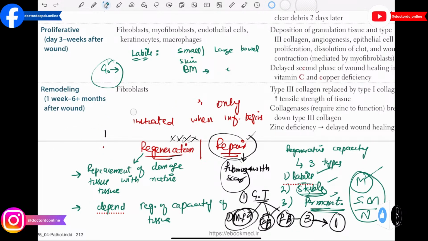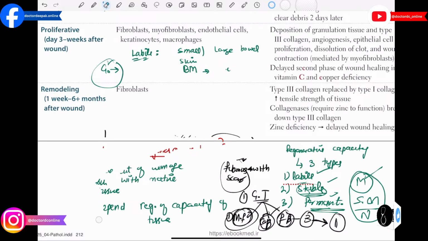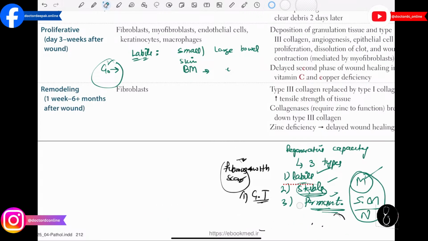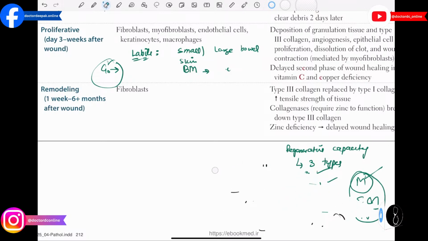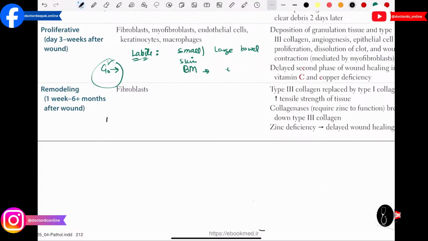Then after that we will discuss one more time all these mediators that are required for wound healing, because in the exam they can ask you the question. They will give you the example of a mediator and they will ask you the function. What is the function of this mediator that plays an important role in wound healing? So let me write all the important mediators for you guys so that you can remember these things for your exam. So first of all, you guys have to remember the tumor growth factor alpha.